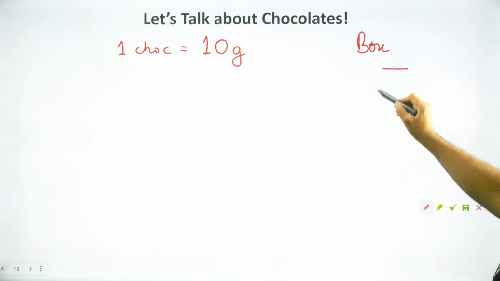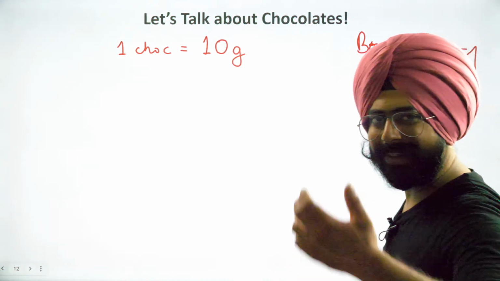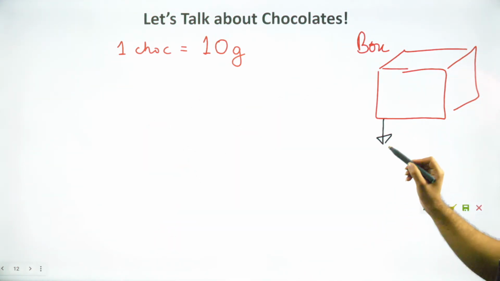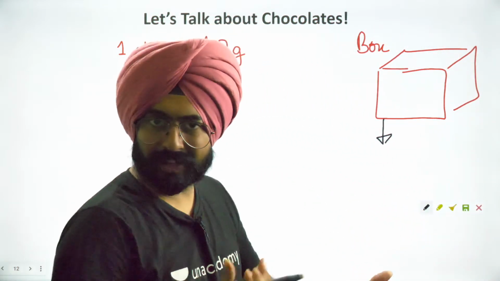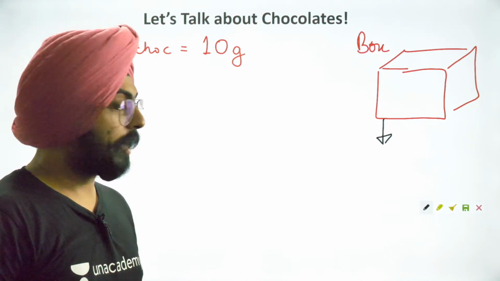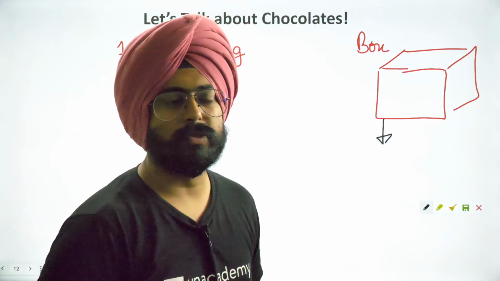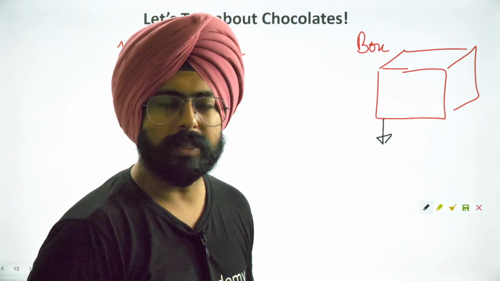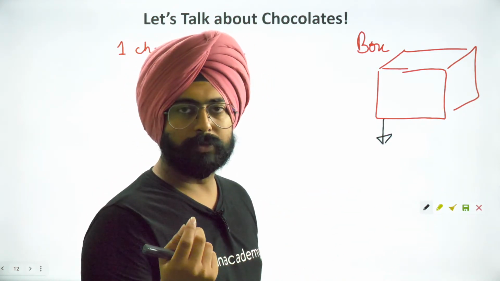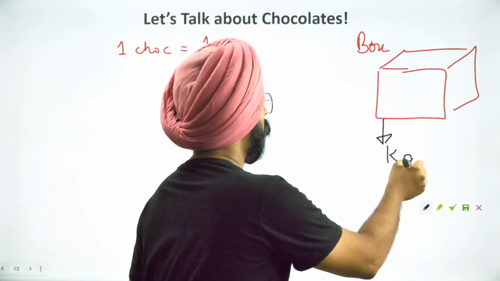I have a very nice box of chocolates. Have you seen such a beautiful box ever in your life? I'm pretty sure you haven't. I do not know how many chocolates are there in this box. Someone gave me a box of chocolates. I just know that 1 chocolate is 10 grams. I need to find out how many chocolates are there in the box, but I don't have the patience to count those. So I go to my kitchen, take out my weighing scale that I use for my food at times, and put this box on it. I realize that this box is 1 kilogram.